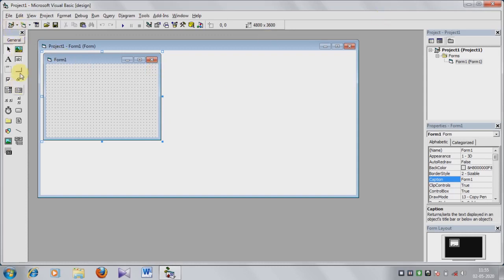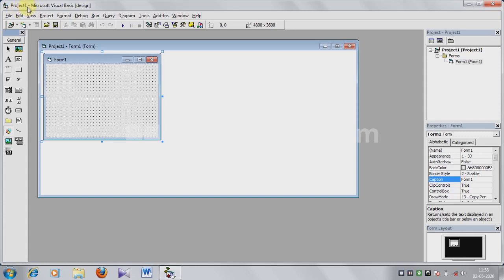This is the toolbox. This is very important. See, this is the toolbox, the left pane of the Visual Basic window. Using these tools we can design the form. At first, this portion is the title bar. Title bar means in this portion the name of the project is shown.